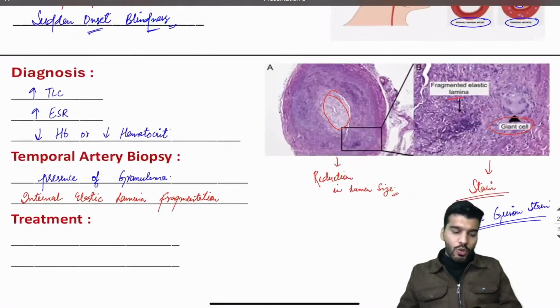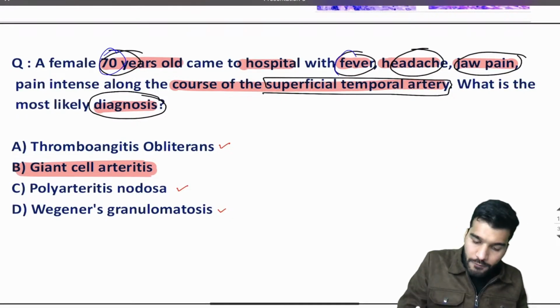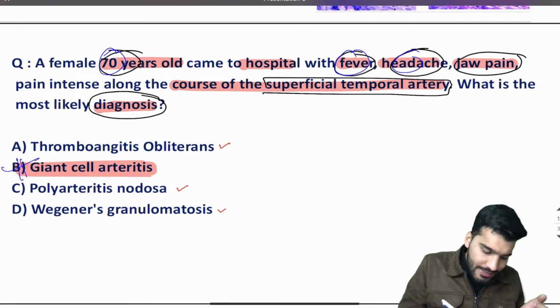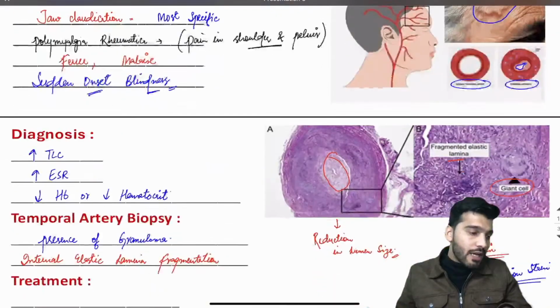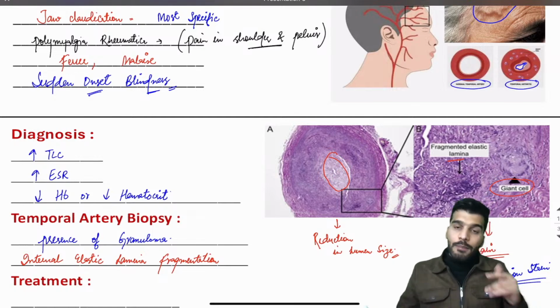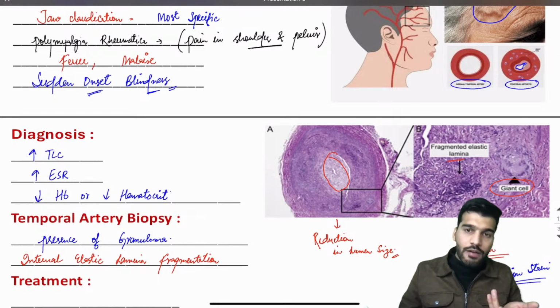Is that clear? So a patient of old age, 70 years old, with fever, headache, jaw pain, and the superficial temporal artery involved, your answer goes to giant cell arteritis or temporal arteritis. Remember one thing, if they mention jaw claudication, the diagnosis is temporal arteritis, okay? Because different types of claudication we are coming up with. The intermittent claudication is seen in which type of vasculitis?